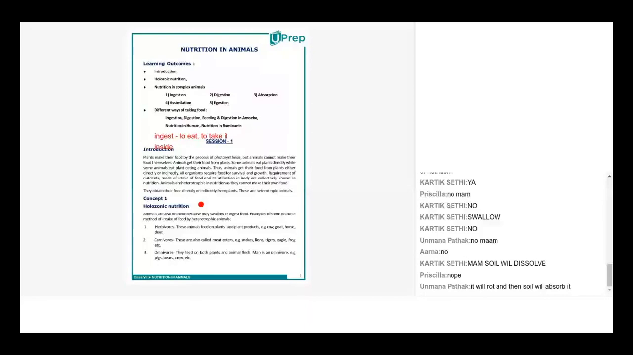That decomposed food will have a lot of nutrient value for the plant, but plants do not have teeth, so they cannot have the whole rice or the whole apple. This is the difference between plant nutrition and animal nutrition. When I say holozoic nutrition, we can have whole food. We can have the rice, the chicken, the banana whole. We don't need to break it into very tiny pieces and then have it. Is it clear to all?